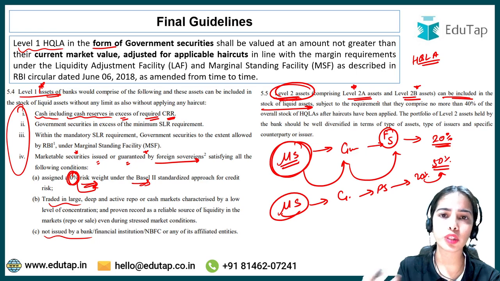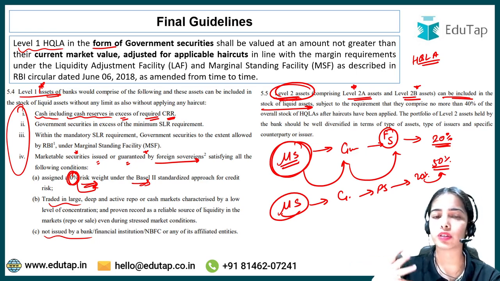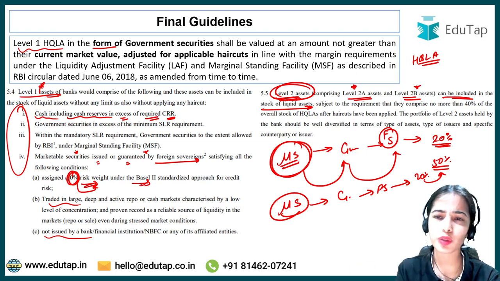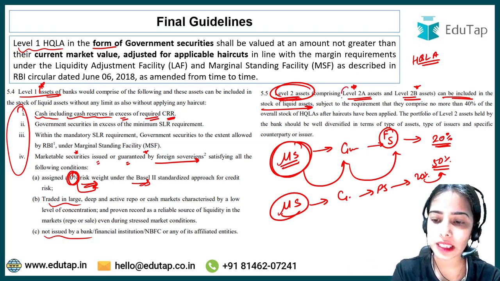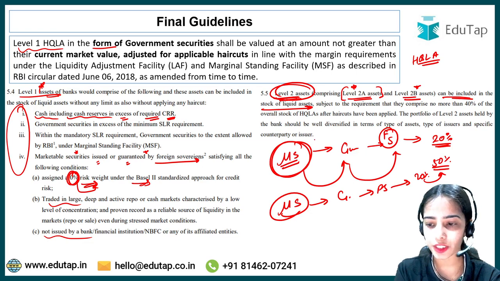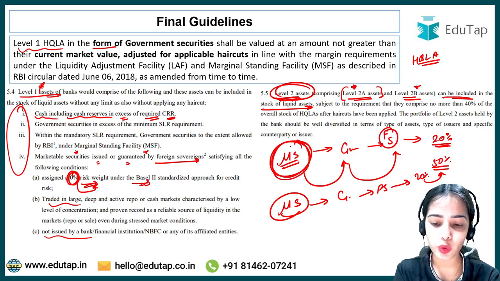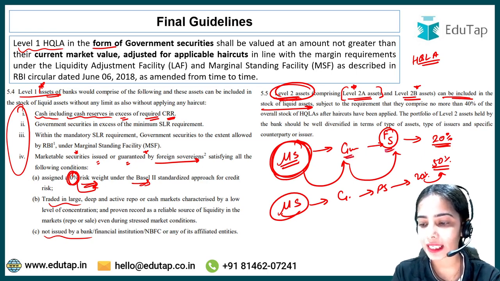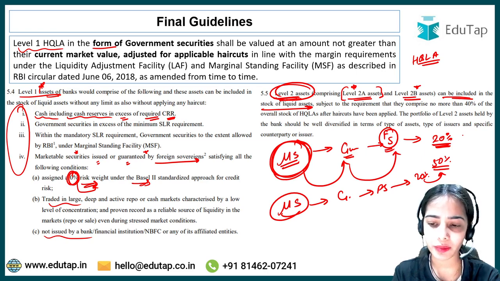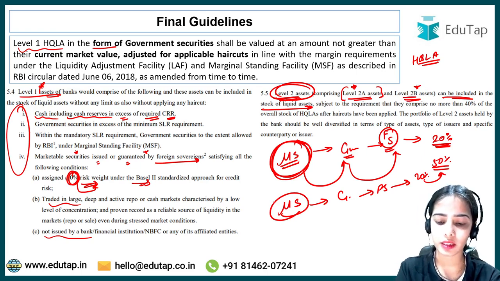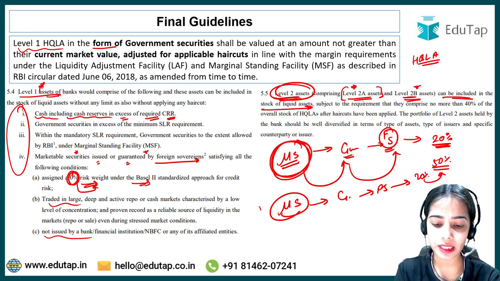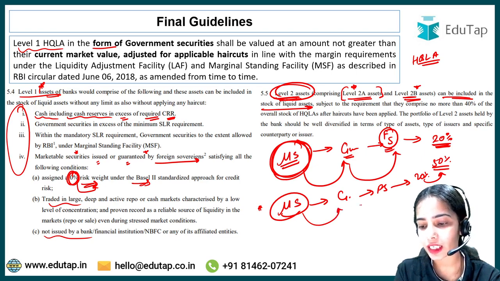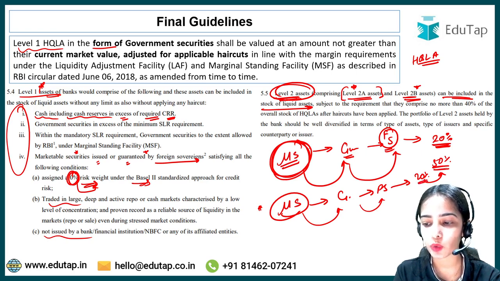2A assets also include the corporate bonds other than the bonds of the banks and such, but you do not have to go too much in depth. Basically level 2A assets, just an example I have given, include marketable securities that are guaranteed by the foreign sovereign that has the risk weight of 20%. Level 2B assets, one example is that they consist of the marketable securities that are guaranteed by the foreign sovereign that have the risk weight of higher than 20% but lower than 50%.